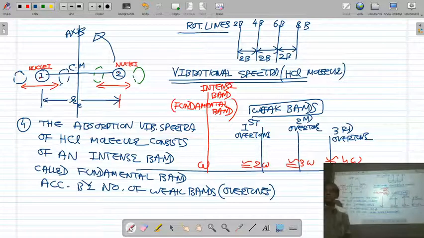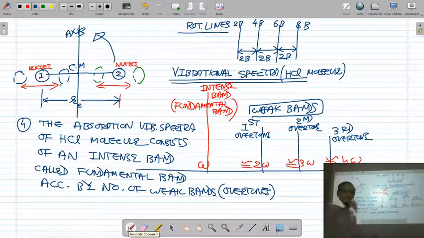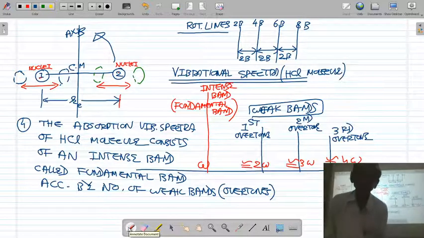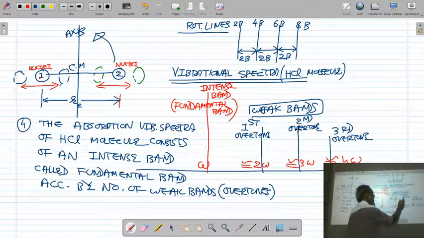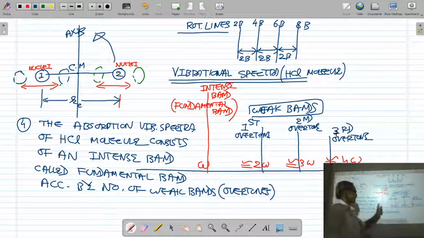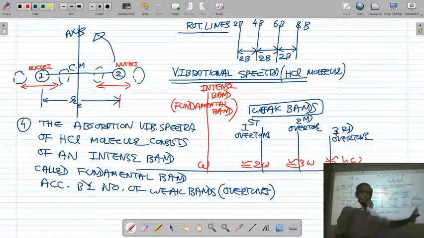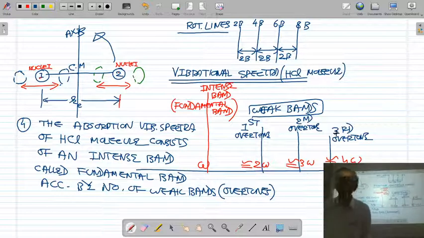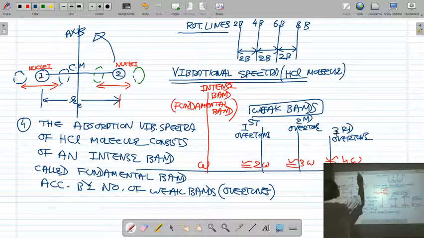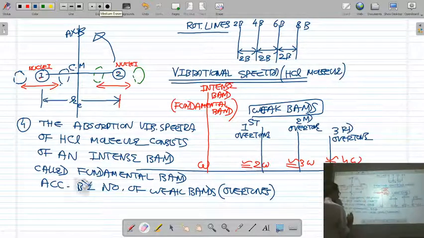They are called the first overtone, second overtone, and third overtone, whose wave numbers are approximately double and triple the wave number of the fundamental band.